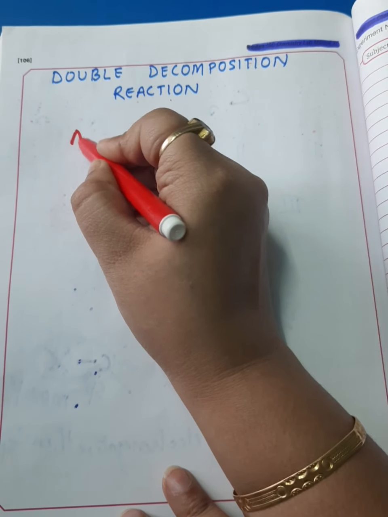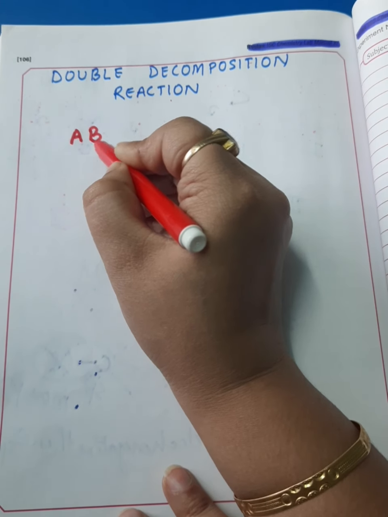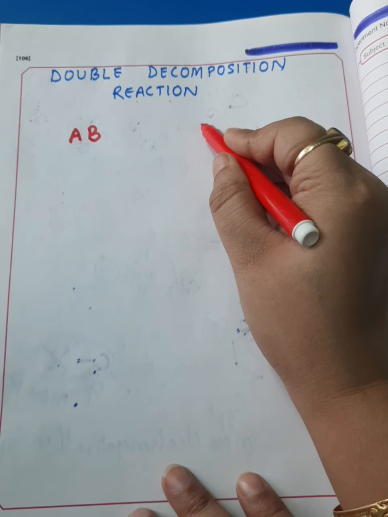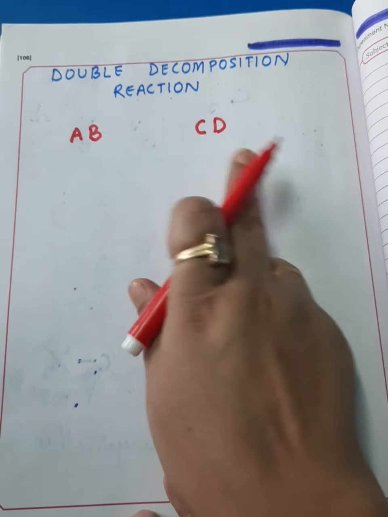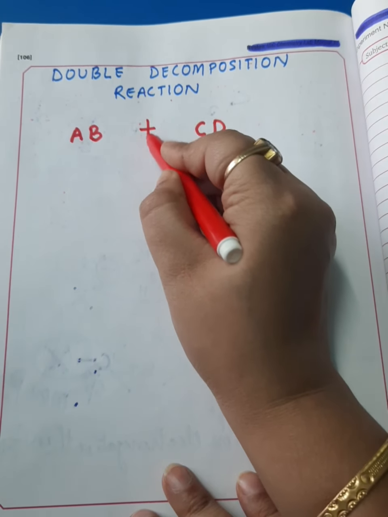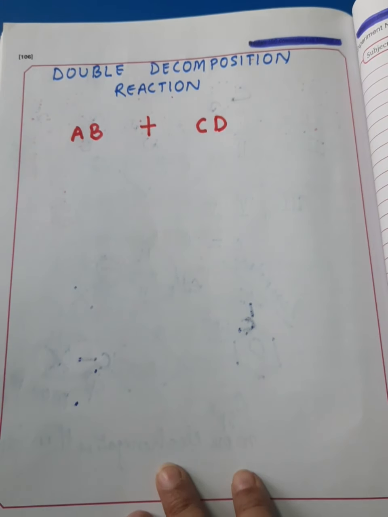There is a group of two friends, A and B, and there is another group of two friends, C and D. Now these two groups meet each other. When they meet, what happens?